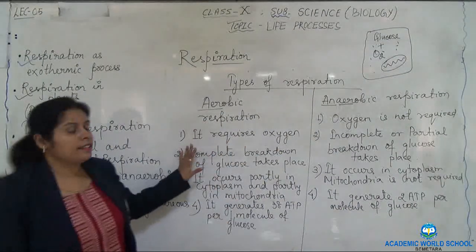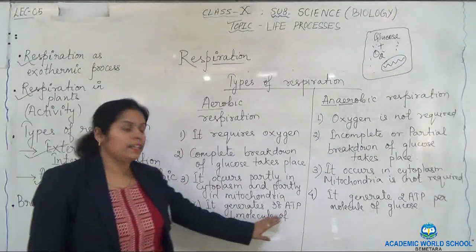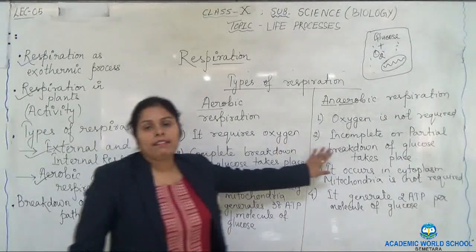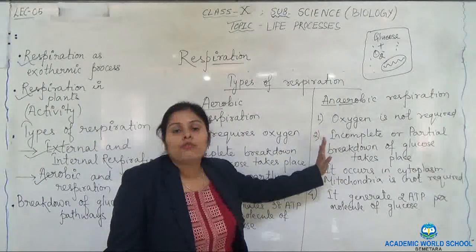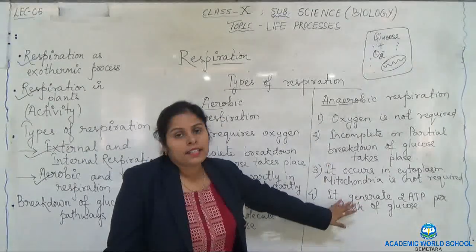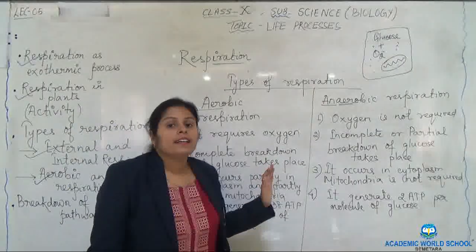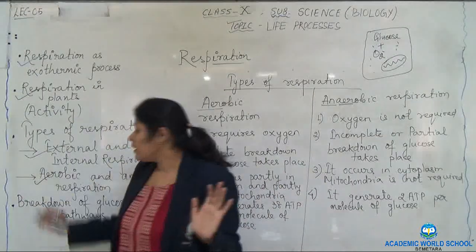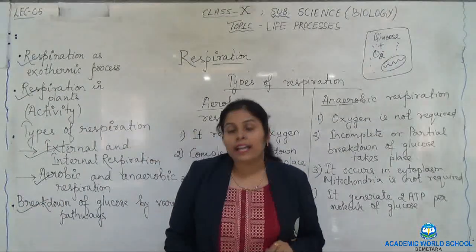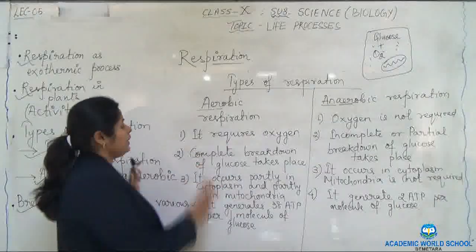So from here we understand that one molecule of glucose on complete breakdown produces 38 ATP, which is advantageous, whereas in anaerobic respiration, one molecule of glucose will break down to form 2 ATP. So this is the difference between aerobic and anaerobic respiration. Next one will be breakdown of glucose by various pathways. Keep on writing it down, okay?